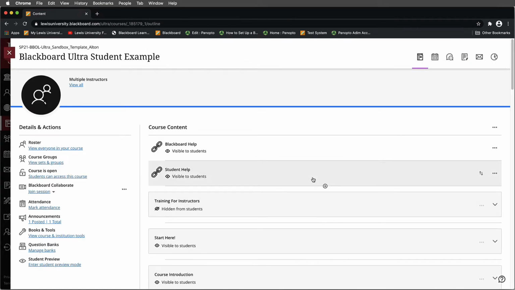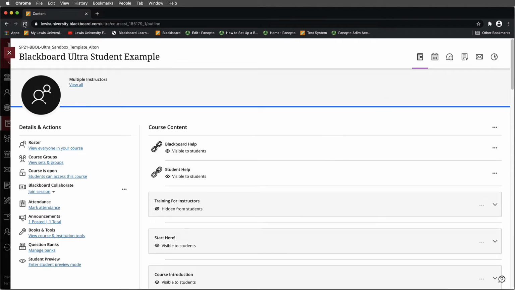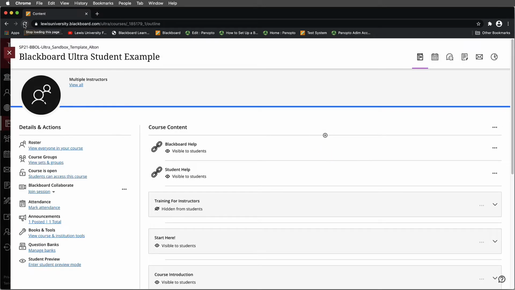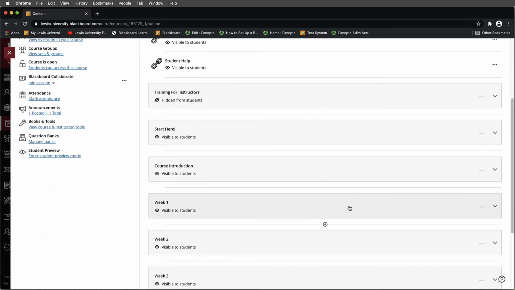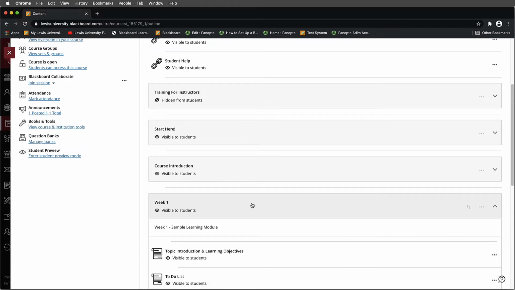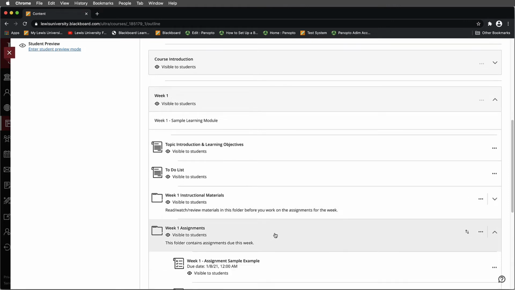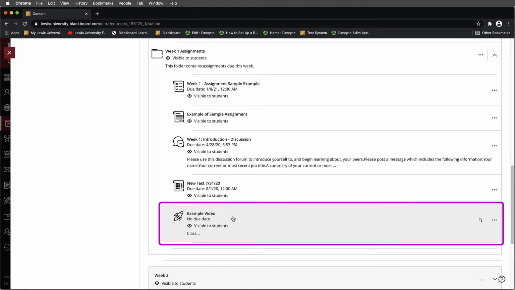What we basically want to do is move back to our course. With Panopto and Ultra, I normally recommend you go ahead and refresh the browser at this point. It's good practice for this to update. It's just something that's kind of unique to Ultra. Now we'll go into our week 1 module, and I will go down to the assignment folder. At the bottom, you can see that there is an example video.